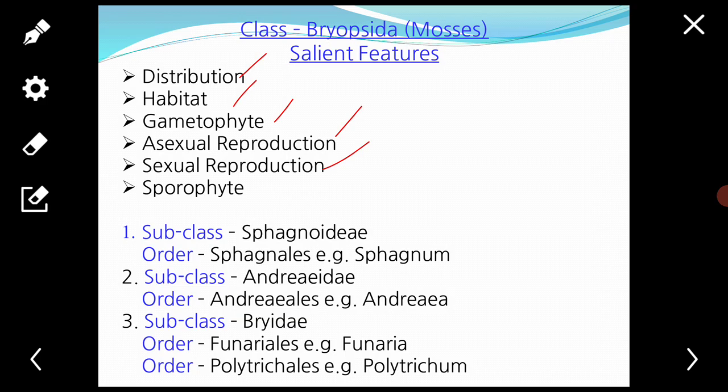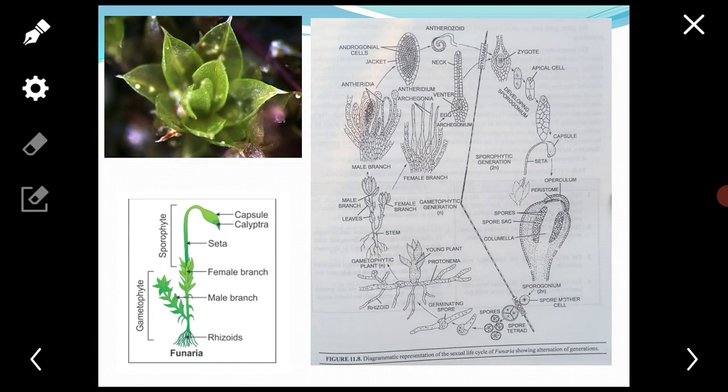Next, that is the sexual reproduction. Some mosses are monoecious while others are dioecious. Sex organs are antheridia and archegonia, that is here, antheridia, archegonia. Antheridia produce a large number of biflagellate, spirally coiled spermatozoids, or another name, the antherozoids. Water is needed for fertilization, which is one of the special features of the bryophytes.